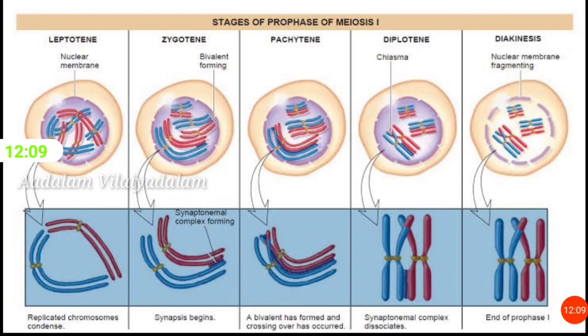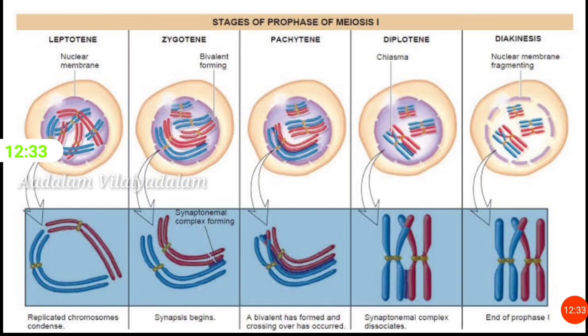Zygotene. In zygotene stage, two homologous chromosomes approach each other and begin to pair. Homologous chromosomes are two pieces of DNA within a diploid organism which carry the same genes. This pairing is called synapsis.